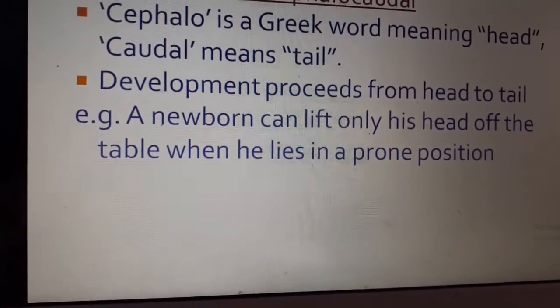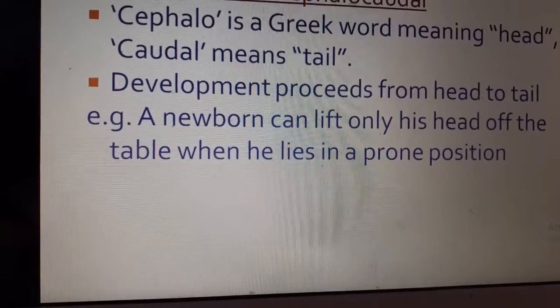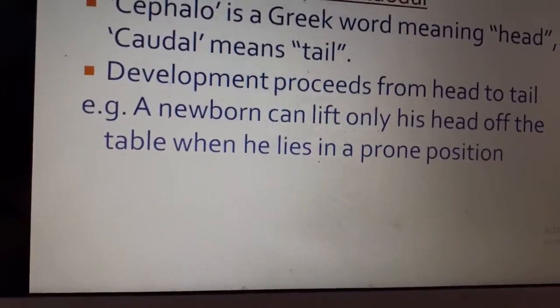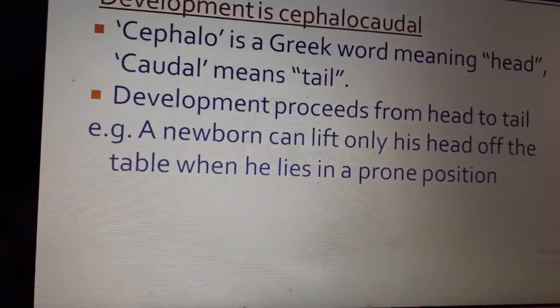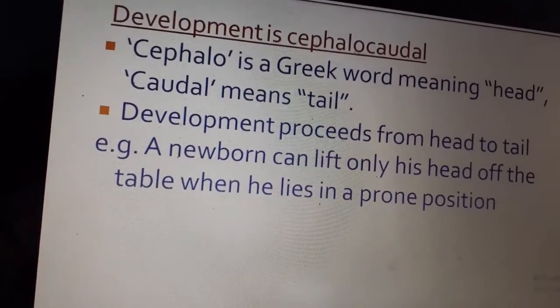Normally, a newborn has to have head control before he could have hand control or before he can sit alone. So it starts from the head down till the tail. Later, the last thing is he starts walking.